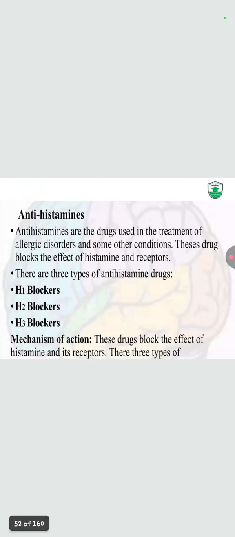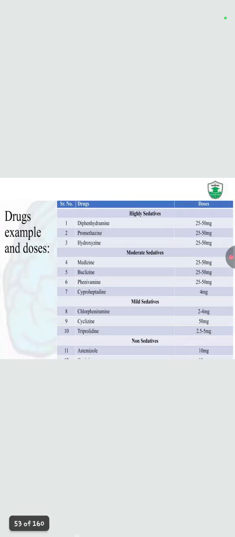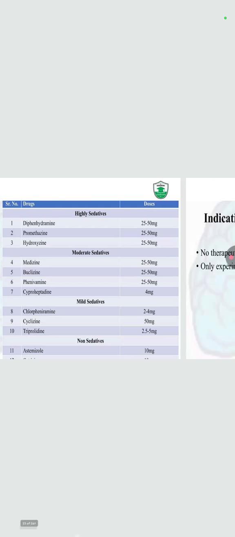Now the antihistamines are the drugs used in the treatment of allergic disorders and some other conditions. These drugs block the effect of the histamines at the receptors. So these are the three types of histamine receptors, and their blocking agents are also of three types. The mechanism of action is to block the effect of the histamine at the receptors. And these are the types of the drugs according to their onset of action.